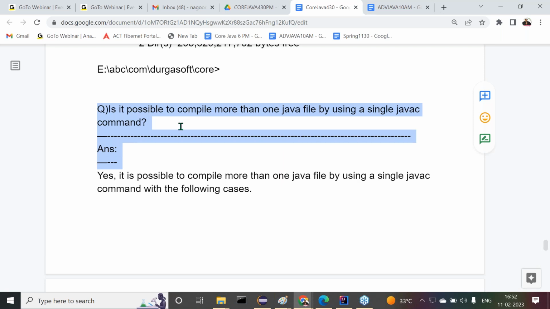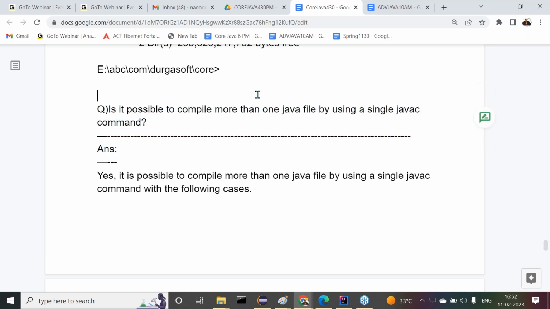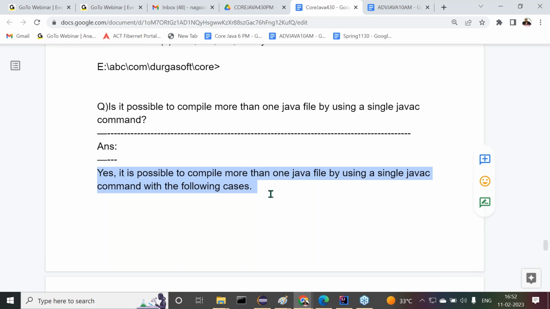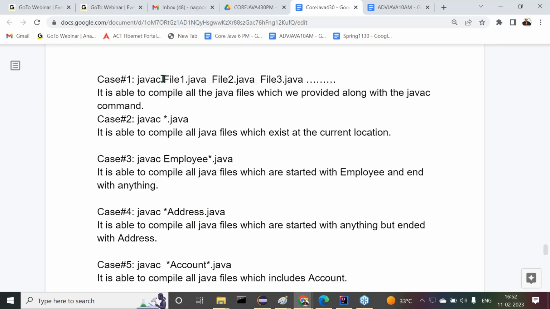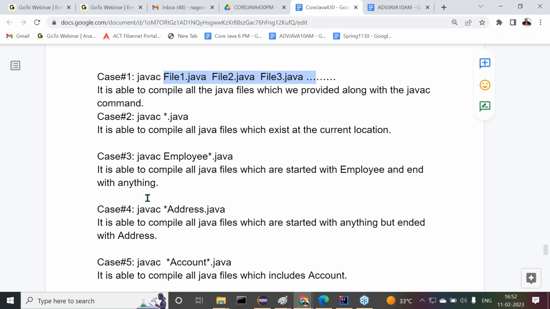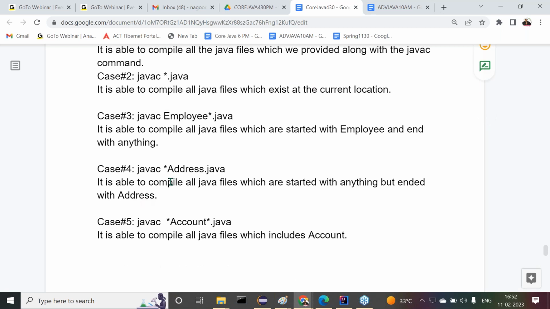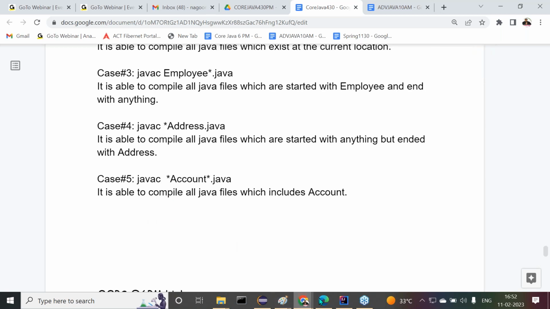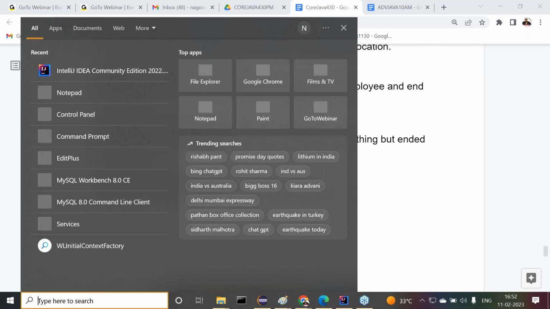Next, here we have given a question. Is it possible to compile more than one Java file by using a single javac command? Yes, it is possible to compile more than one Java file by using a single javac command in the following cases. Case 1: javac file1.java file2.java file3.java and so on. Now I want to show all these cases one by one programmatically. Try to understand this clearly. Now observe carefully. Now let me open EditPlus.